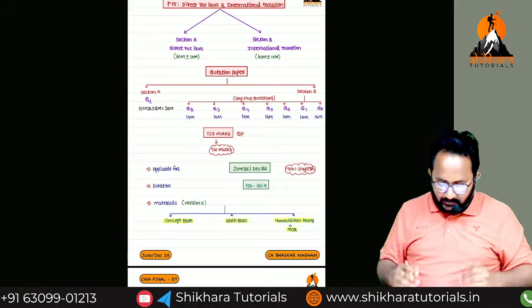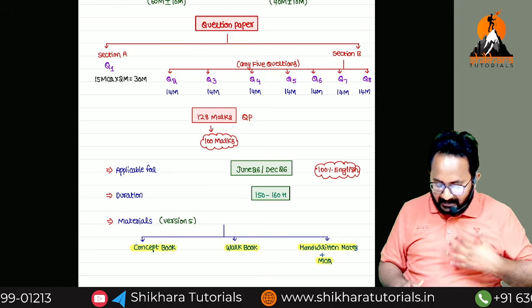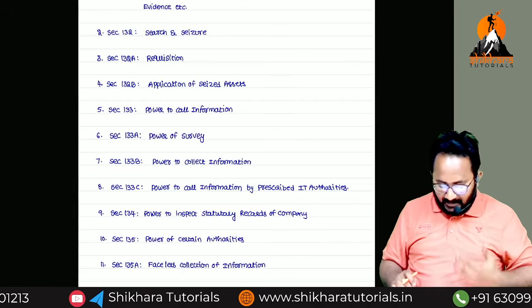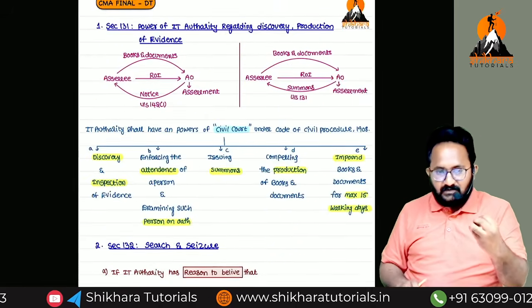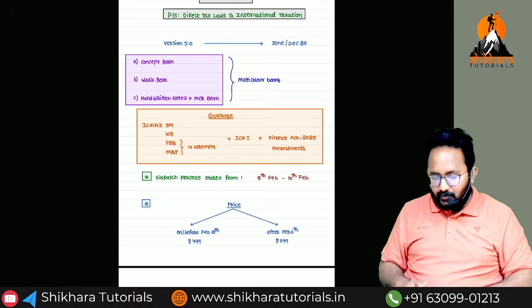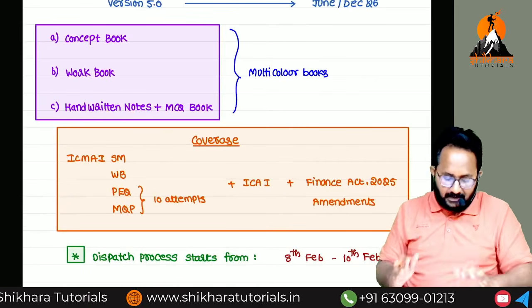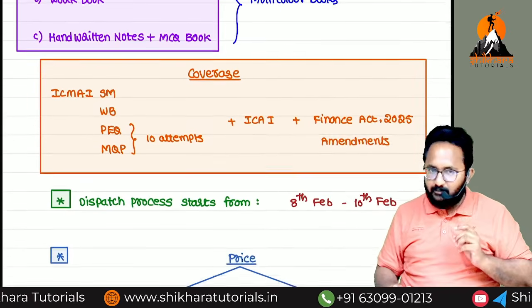Next, handwritten notes. These are the notes I gave to our regular batch students in the classroom itself. These notes only I want to send for print. And MCQs, you know already, nearly 400 MCQs I compiled from the ICAI and ICMAI resources. Definitely those MCQs are enough for our preparation.